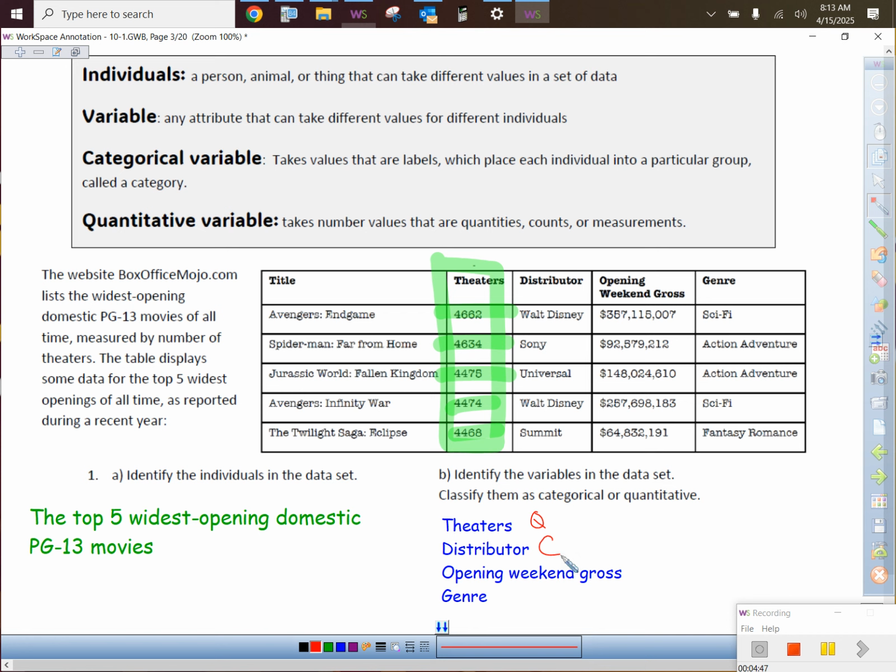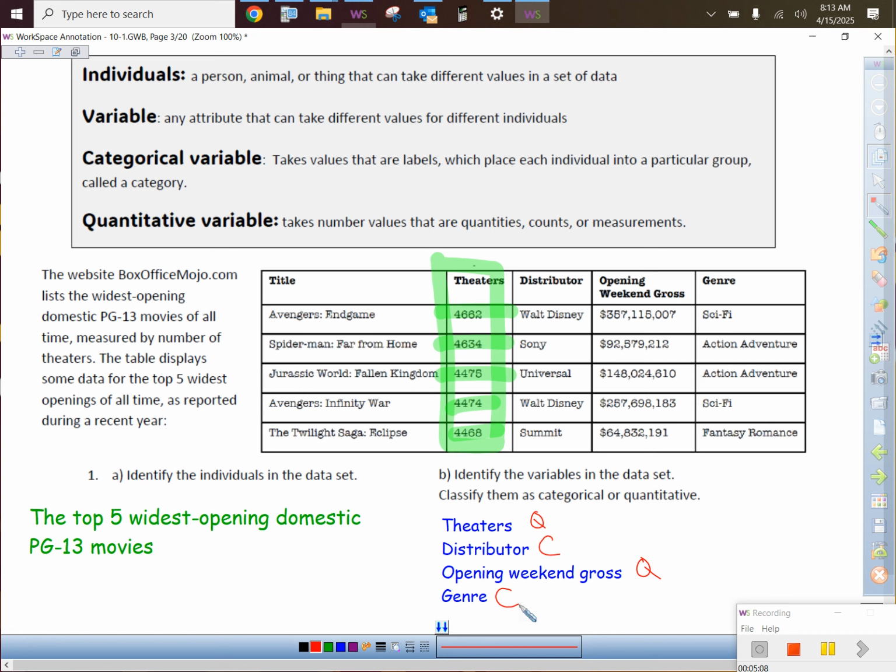Opening weekend gross, look at all that. It's about the millions and millions of dollars that they made. Categorical or quantitative? Quantitative. And then finally, the genre: action, adventure, sci-fi, romance, whatever. That would be more like a category. Are you okay with that?